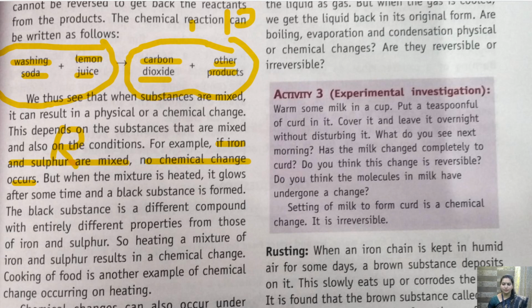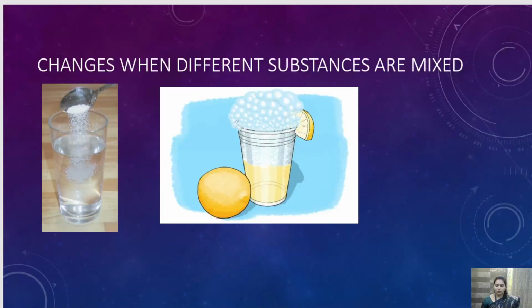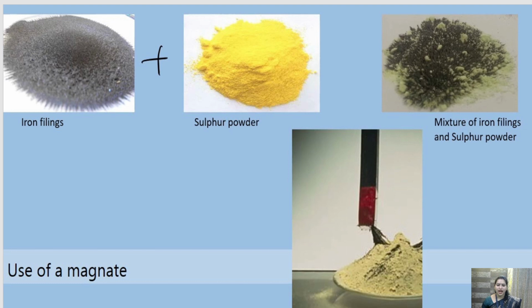So I will show you the figure. I'll show you the figure here. So see, this is iron and this is sulfur. The yellow is sulfur and this gray is iron. So when we are mixing the iron and sulfur together, it is not showing any reaction. No new product is being formed here, okay, they just get mixed, and we can easily separate them when we use a magnet.